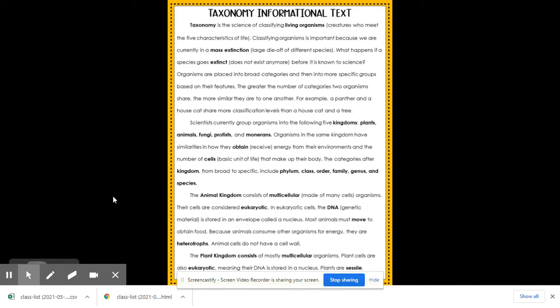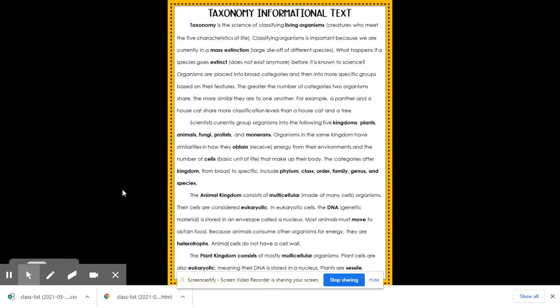Organisms are placed into broad categories and then into more specific groups based on their features. The greater the number of categories two organisms share, the more similar they are to one another. For example, a panther and a house cat share more classification levels than a house cat and a tree. Scientists currently group organisms into 5 kingdoms: plants, animals, fungi, protists, and monerans.